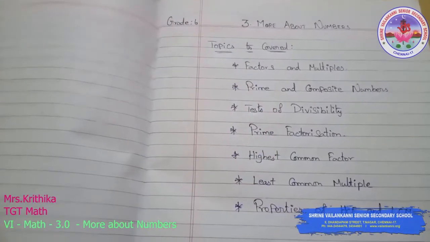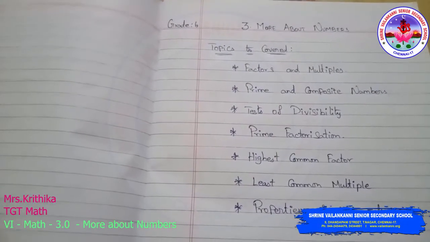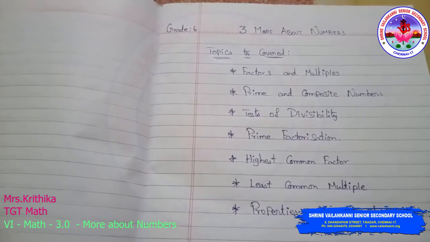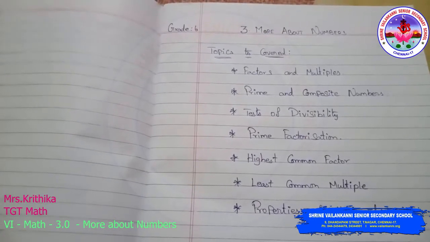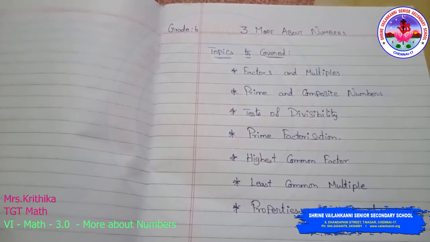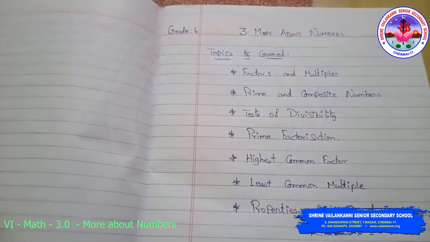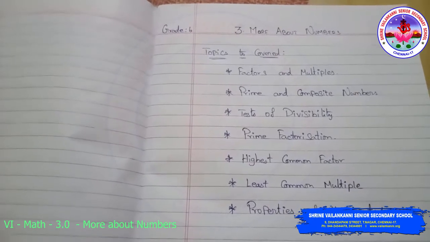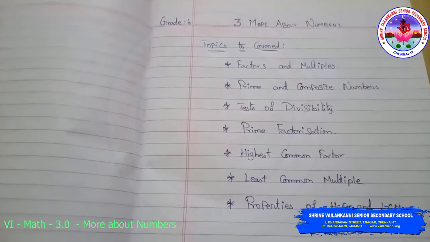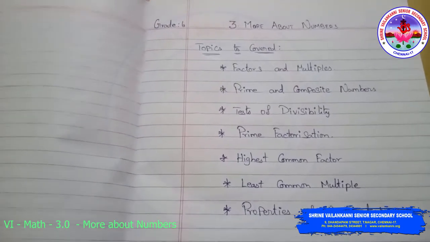Next, chapter 3, more about numbers. Topics to cover: factors and multiples, prime and composite numbers, test of divisibility, prime factorizations. The next one is highest common factor. The next one, least common multiple. The last one is properties of HCF and LCM.